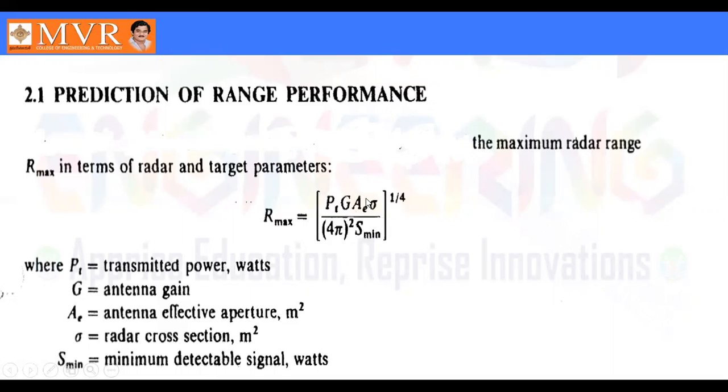Already I have said radar cross section means how the radar sees the target with its eye. It is very difficult to analyze what size the radar is looking at the target. So that is the difficulty in predicting the radar range. The major difficulty is to find out the radar cross section and the minimum detectable signal. Now let us go with